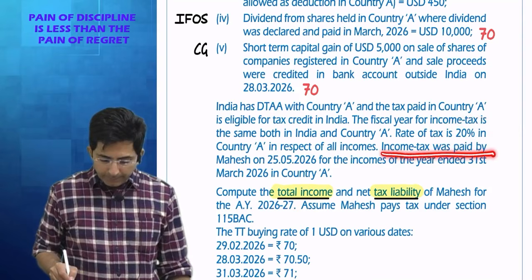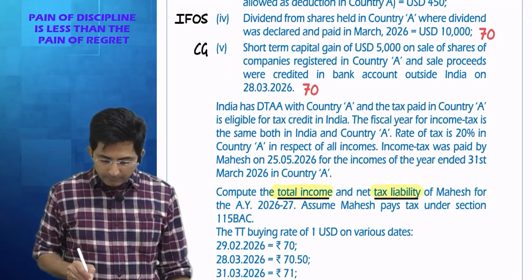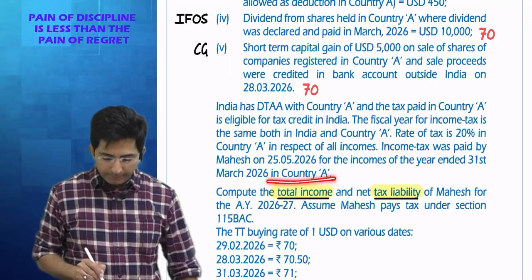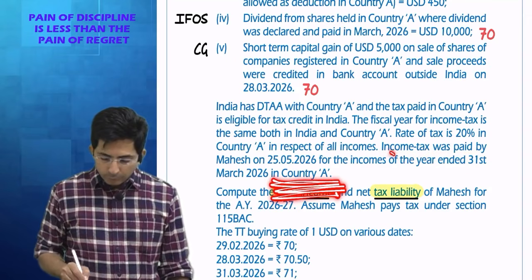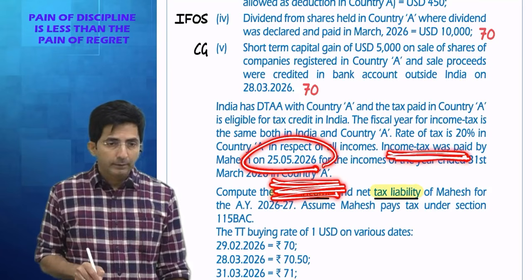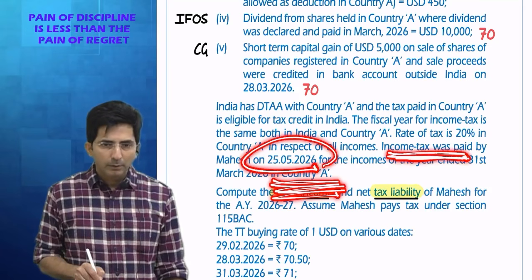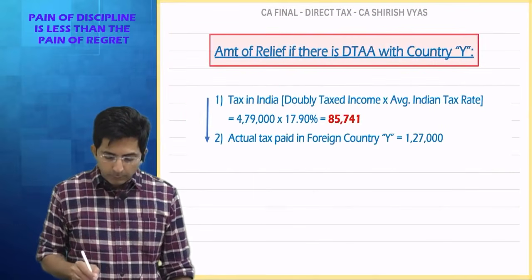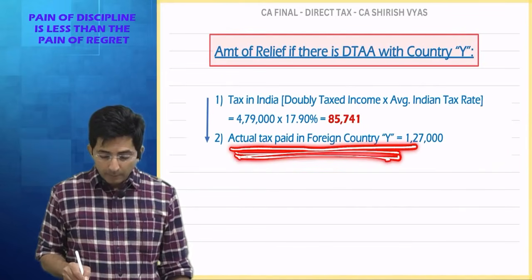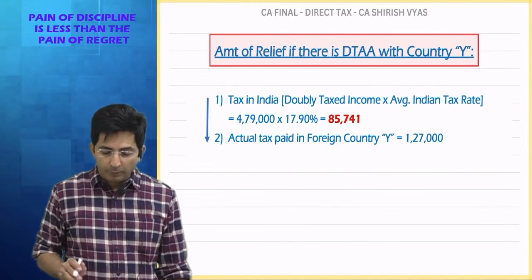Income tax was paid by Mahesh on 25th May for all the incomes in country A. Country A means foreign. So when did we pay tax in foreign? 25th May. Tell me, is this useful? Yes, useful, because see, in our solution, we will follow this formula. Actual tax paid in foreign. How will you convert actual tax paid in foreign?